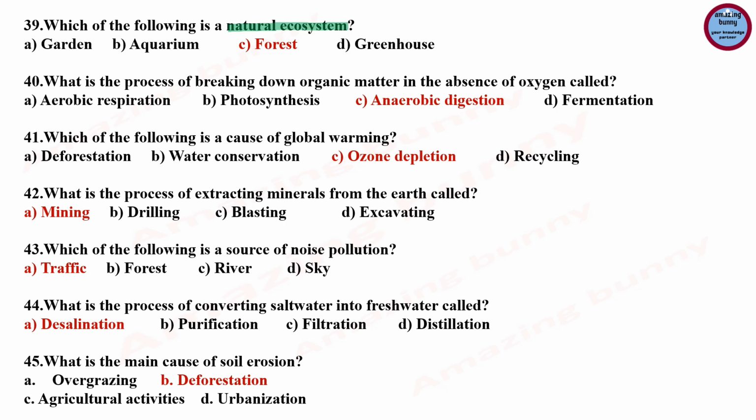39. Which of the following is a natural ecosystem? Options are garden, aquarium, forest, greenhouse. So forest is the example of a natural ecosystem, because natural ecosystems are the ecosystems that occur naturally and can survive without any intervention from human beings. Examples are forest, mountains, river.